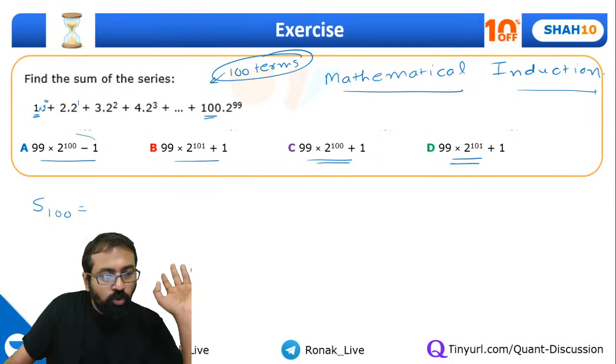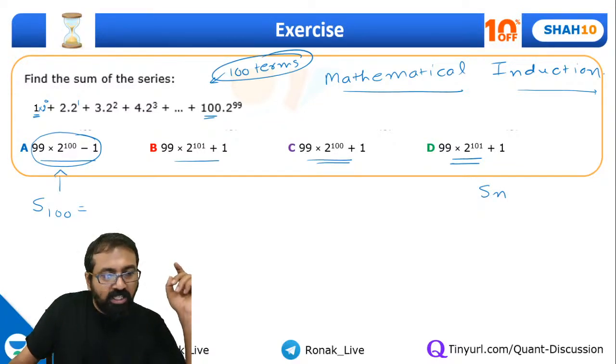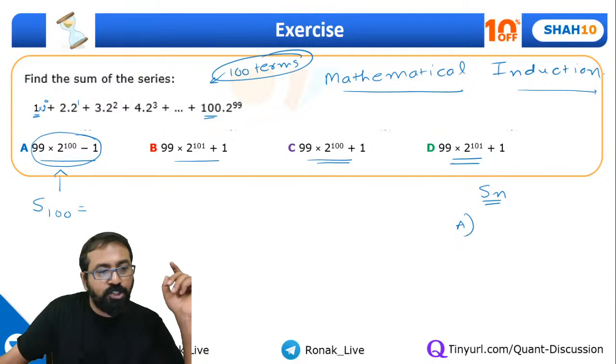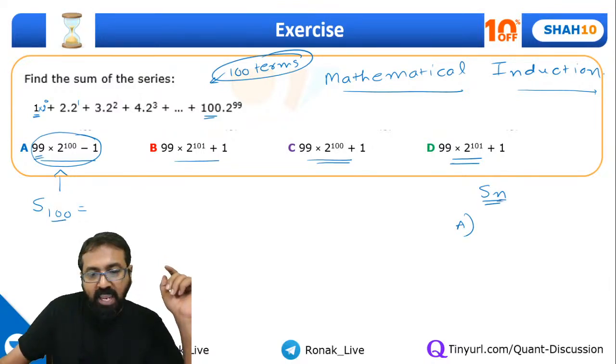Now, suppose I want to write this option in the form of n, that is, derive an expression for the sum of n terms. If option A is true, then the sum of 100 terms is 99 into 2 raised to 100 minus 1. So the sum of n terms according to option A will be, instead of 99, n minus 1, right?